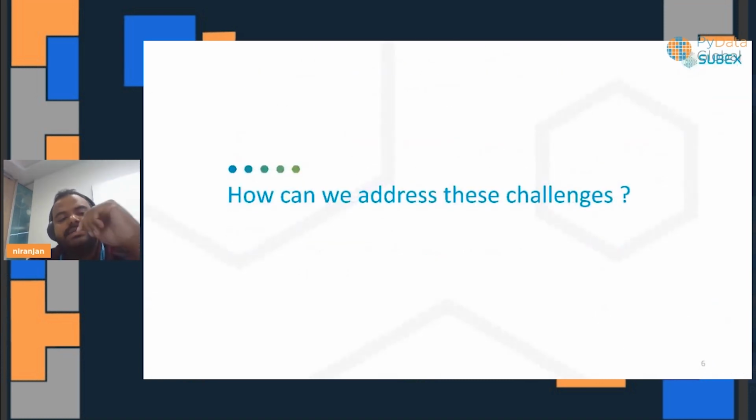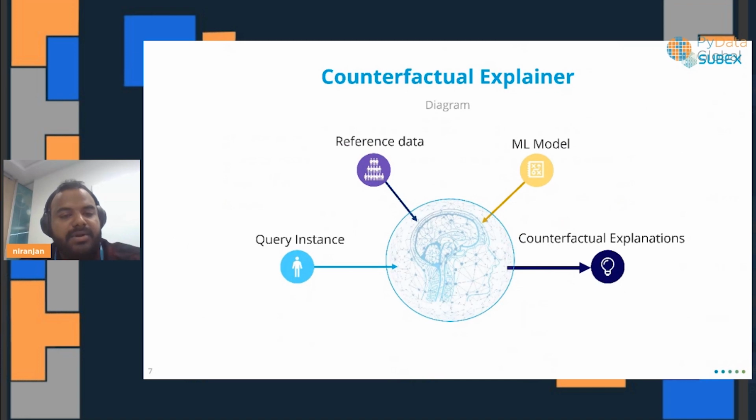So the question is, how can we address these challenges? For that, we have to go into how a counterfactual explainer is built. There are a few inputs that any counterfactual explainer takes in. There is a query instance, for which the counterfactual is generated. There is a reference population available to the counterfactual explainer, and there is also the ML model for the problem that we are working on.